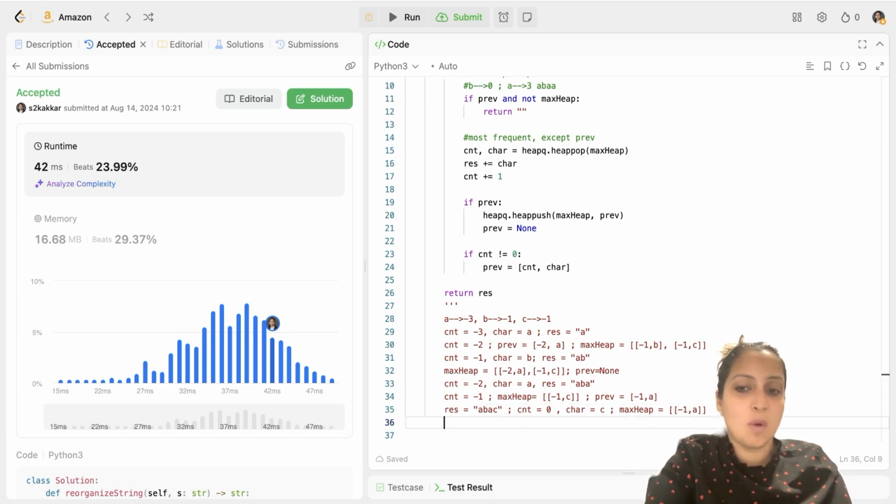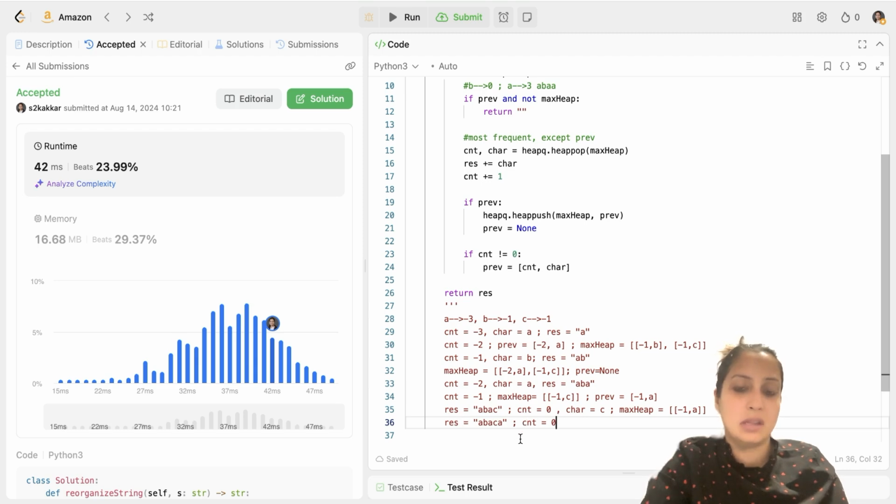So now you pop it again, and your result becomes B, C, A. The count which you popped was -1, but you have to add 1 here, so your count becomes 0. And finally, you have reached the end of the loop. Your result is this, and you return the result. So I hope you understand with this example how this loop is actually working. And the time complexity would be O of n log n, assuming that there are n alphabets and not 26 alphabets. If you assume there are 26 alphabets, the time complexity would be O of 26 log n.